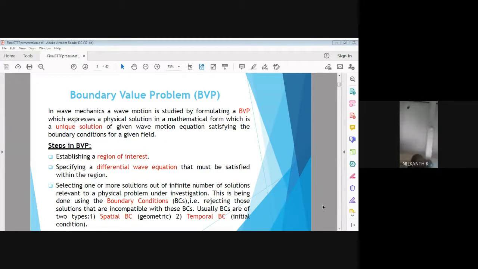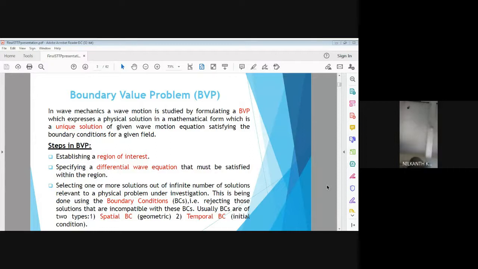Bottom surface is seabed, and there are two lateral surfaces, the incoming wave and outgoing wave. So we specify the boundary conditions using the particle kinematics and also the particle kinetics on the boundaries of a flow domain, that is called as spatial boundary condition.